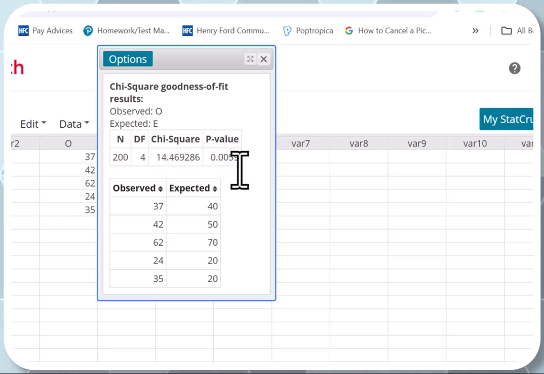The p-value is 0.0059, which is less than alpha. We reject H0, and then your conclusion would be the following: there is enough evidence at the 1% level of significance to conclude that the distribution of grades is different than expected. So we support the claim. Remember, p-value low, H0 must go, and then if the claim is in H1, we support the claim.